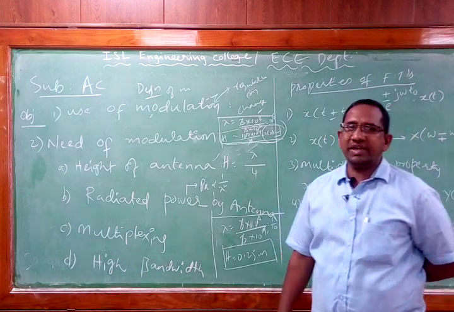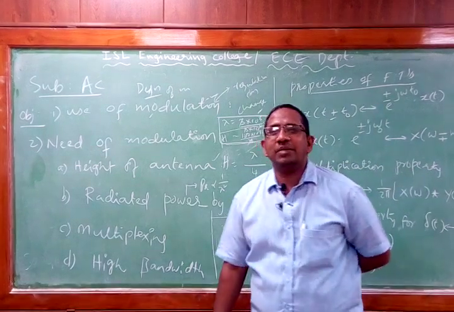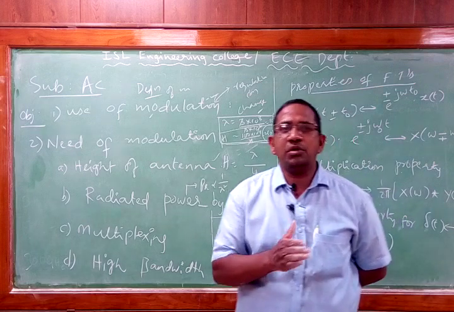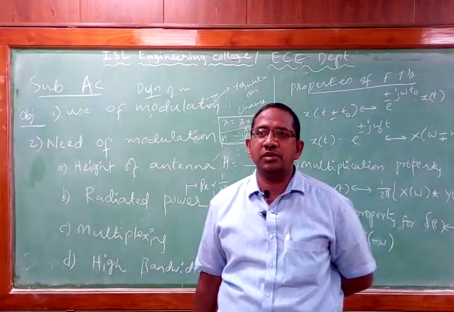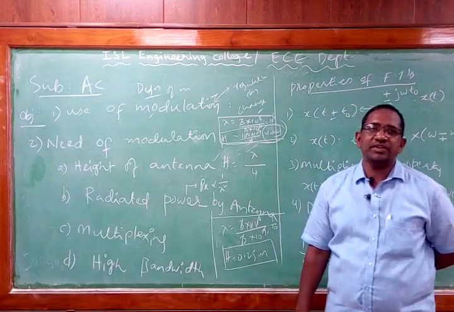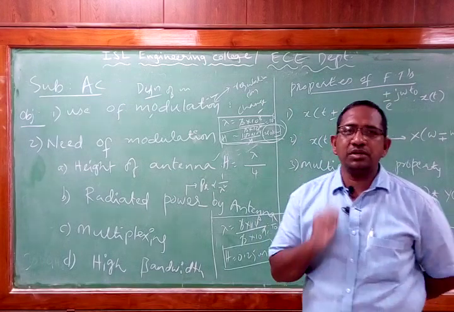Now what is multiplexing? Multiplexing we already know in the case of the digital electronics subject. Multiplexing means many to one. When you have many signals on the input side, you want to transform them into a single channel. What we will do now? We simply apply the concept called multiplexing. So that is the important thing we have.